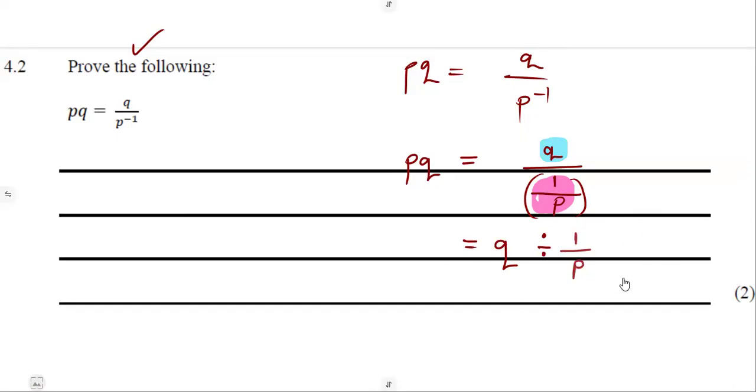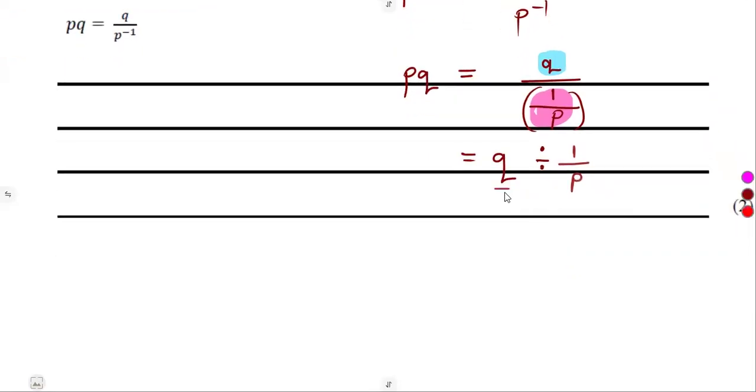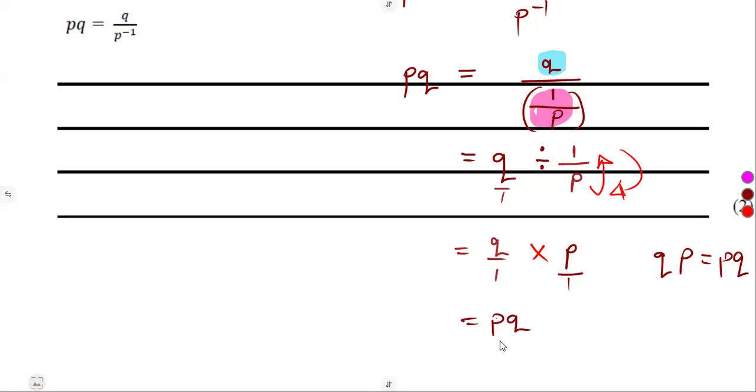Let us simplify and see. Q is same as Q over 1, as we do understand. So Q over 1, how do we get rid of a division? We introduce a multiplication, but remember, we have to interchange or invert the second one. So P is B will be on top, 1 in the denominator. So you multiply the numerators together. It was going to give us what? PQ or QP. QP, remember, is same as PQ. So this was going to give us PQ over 1, which is same as PQ.